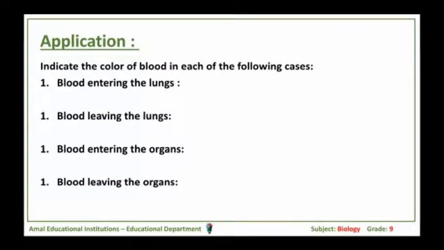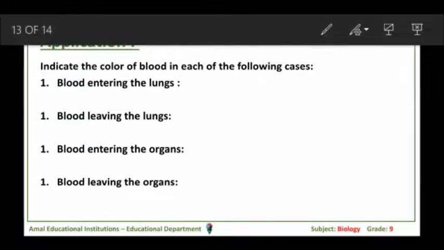Let's solve this application. Give the color of blood in these four cases: blood entering the lungs, blood leaving the lungs, blood entering the organs, blood leaving the organs. First, the blood entering the lungs is the blood leaving the organs, so we can relate these together. Once the blood enters the lungs, it means that it is coming from the organs. So it is leaving the organs, going to the lungs. Blood leaving the lungs is going to the organs.